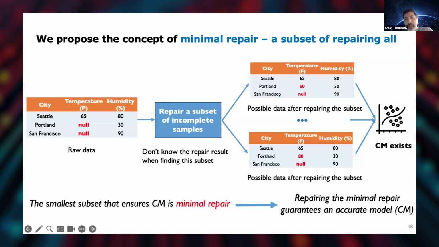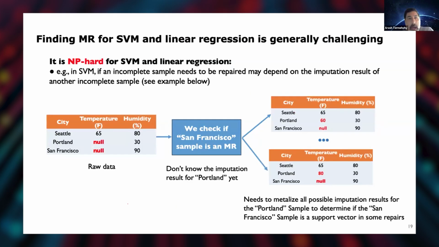Now, of course, if I have a certain model, then I really don't need to repair San Francisco. I don't need to repair the rest of the data because I'm sure I'm going to get one model no matter how I repair my data. Unfortunately, it's very challenging to find this minimal repair. You can prove that for SVM and verification the problem is NP-hard.